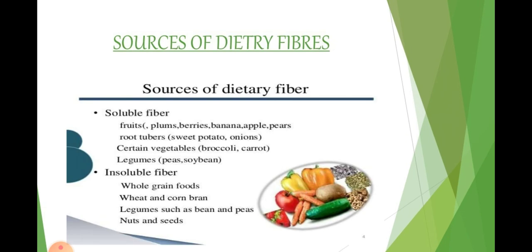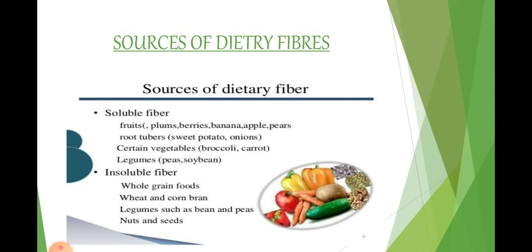Now, sources of dietary fibers. When we are talking about dietary fibers, then we have to know about the sources also. So what are the sources? There are two types of sources, some are soluble fibers and some are insoluble fibers. When we are talking about sources of soluble fibers, these are fruits, root tubers, some vegetables and legumes. When we are talking about fruits, then plums, berries, banana, apple, pears, etc. These are some fruits which contain soluble fiber.